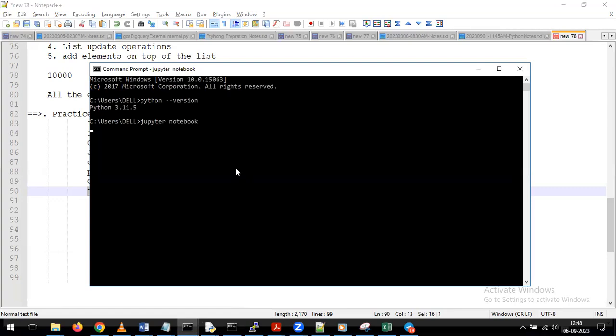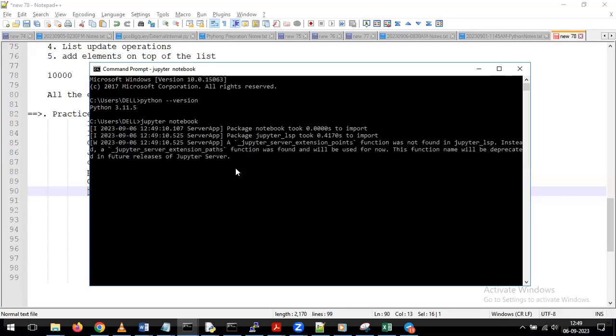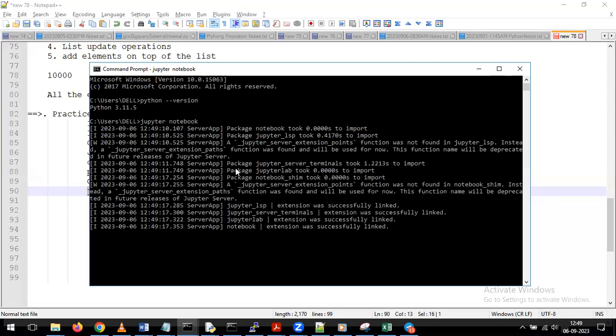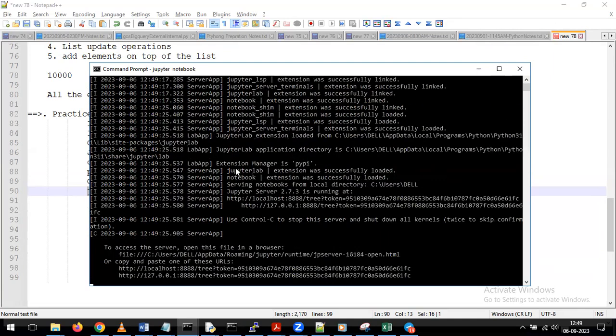Just wait for a few seconds, Sandy. If you wait for a few seconds or 1 minute, it is going to open the browser window. In that browser window, we can perform the practice on Python. So going forward, whenever I say please open the notebook, you need to open the command prompt. In the command prompt, you have to give the command called Jupyter space notebook only. With that, we are going to open a notebook. In that notebook, we can perform all our practicals. Please remember this.